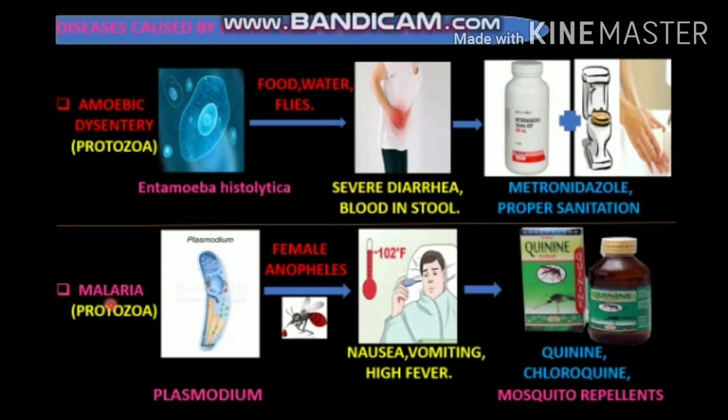Then malaria. It is caused by a protozoan, Plasmodium, and the disease spreads through the female Anopheles mosquito. The symptoms of the disease will be nausea, vomiting and high fever. As a preventive measure for the disease, we should use mosquito repellents to avoid mosquito bites. The medicines for the treatment are quinine and chloroquine.